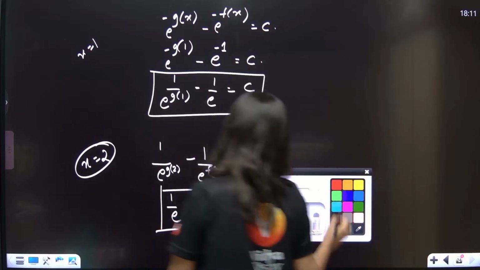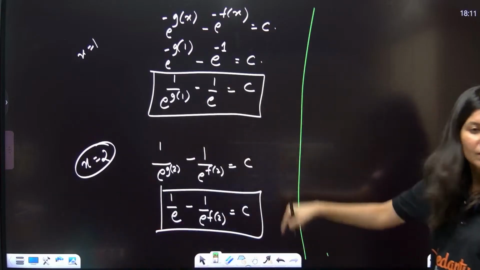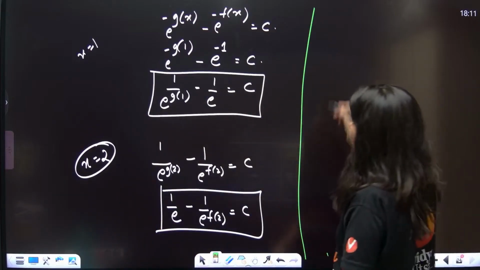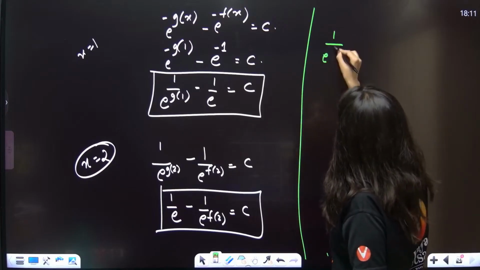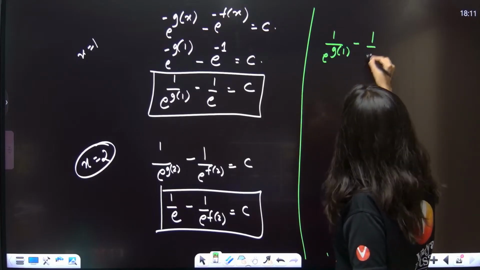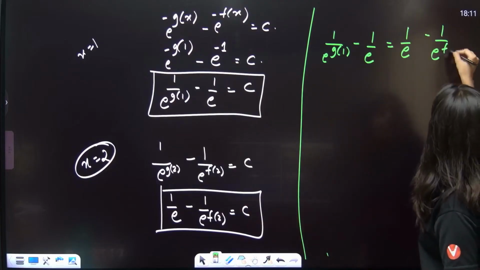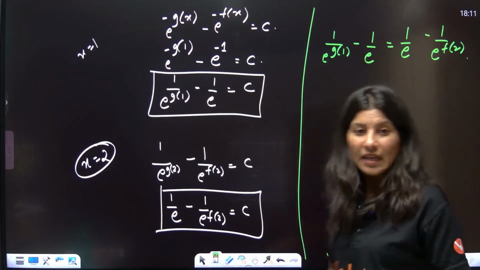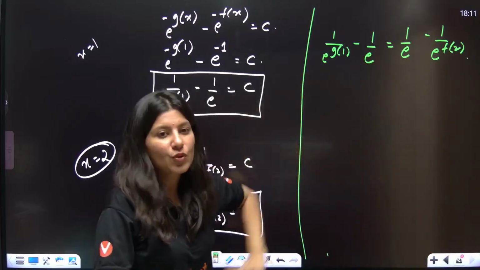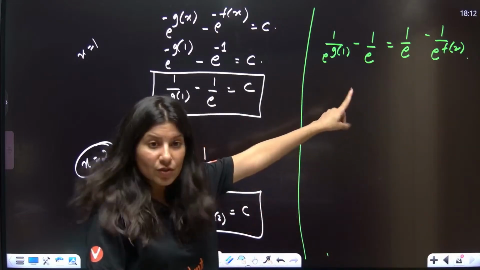Equate the constant. So 1 upon e^(g(1)) minus 1 upon e equals 1 by e minus 1 upon e^(f(2)). Now only this expression will give you your answer. Focus on this expression.